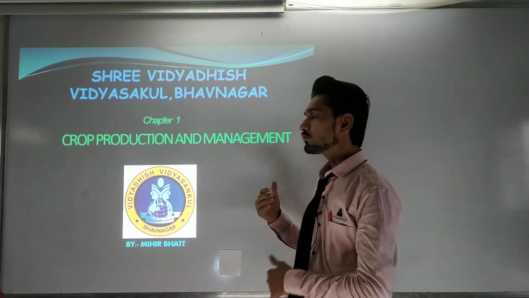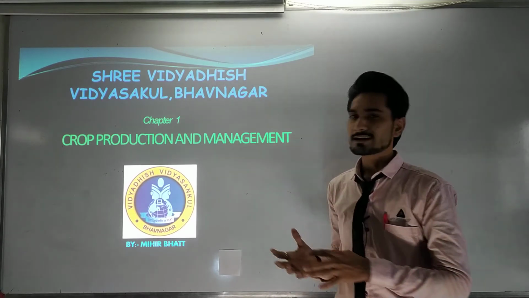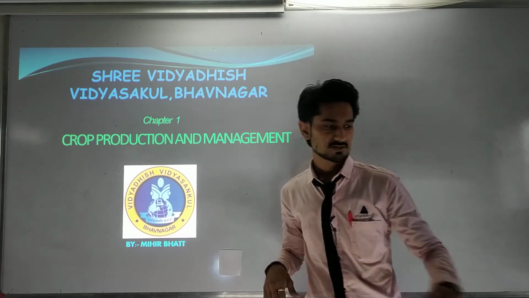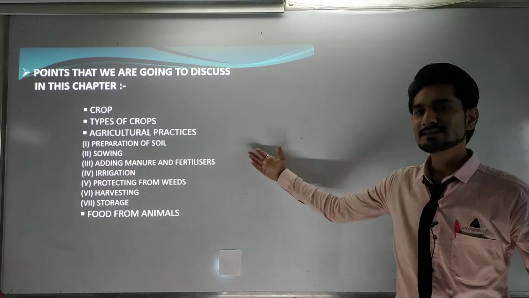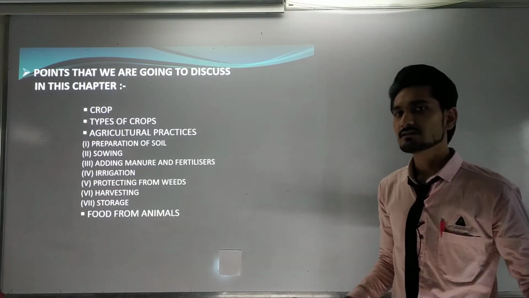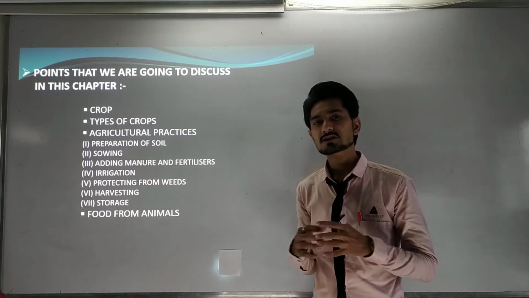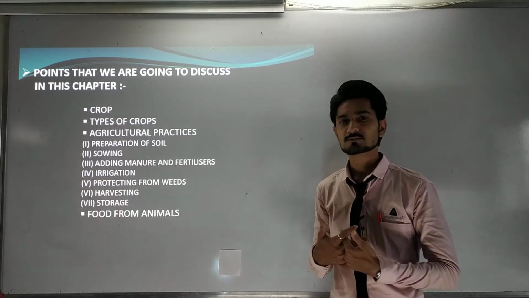Now, going to the next topics in this chapter, let us look at the whole summary of the chapter that we already finished, step by step. We have seen the crop, and the types of crops. On the basis of the different seasons, different kinds of crops are available in the market. That will be generally called the types of crops.